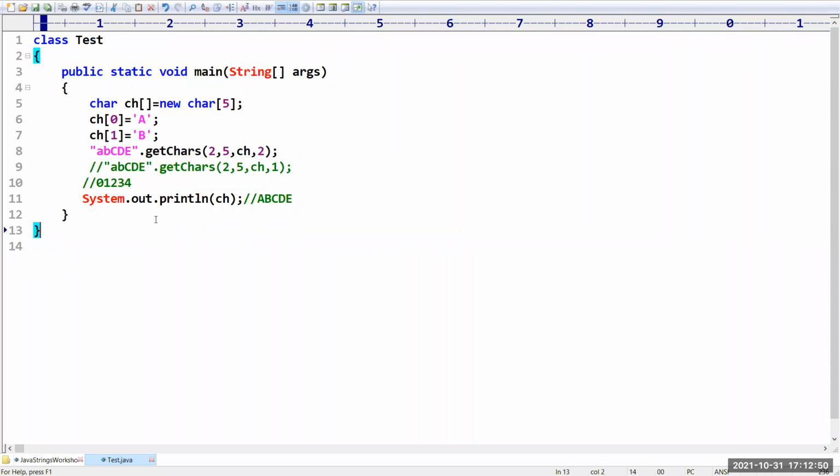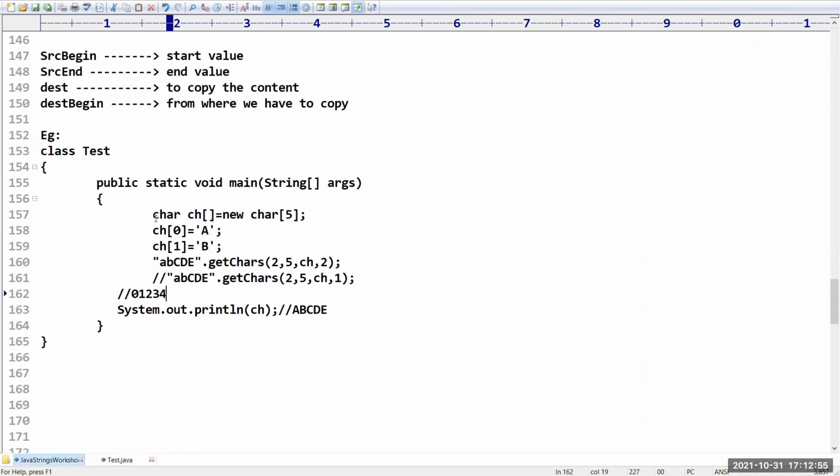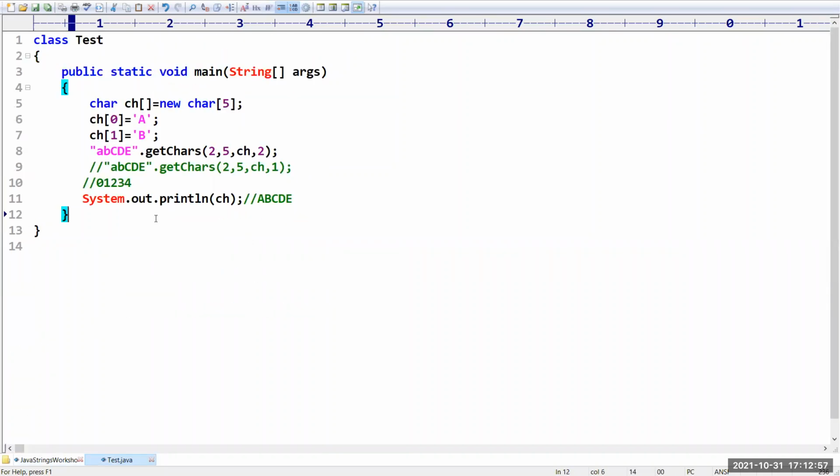The next method is, if 0 is given, where do you have to supply 0? The last argument, Pradeep. It will copy from the 0th location. See, in the character array, a total of 5 locations are there, right?